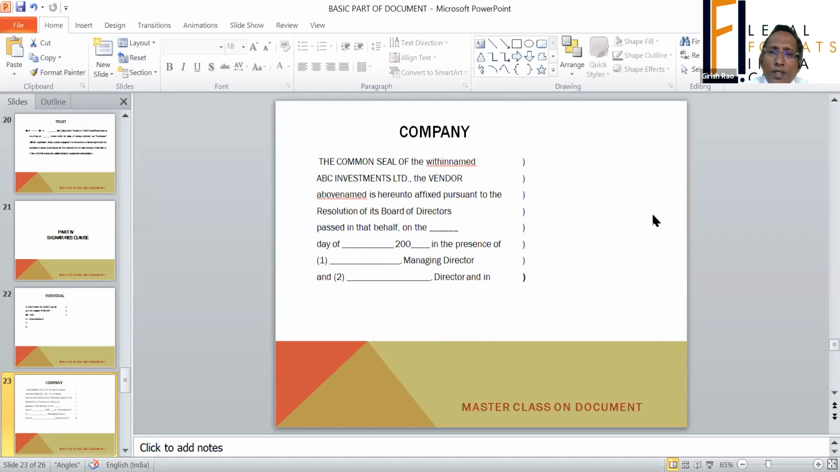A body corporate is a separate entity. So when a document is executed in the name of a body corporate, the company's name should be mentioned, not its directors'. Just keep it in mind that a company is like a human being, one separate person, and only its name should be mentioned.